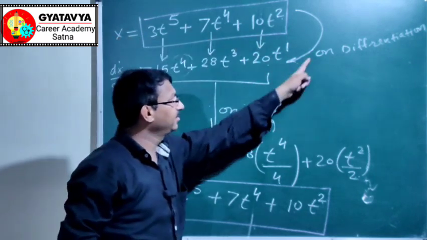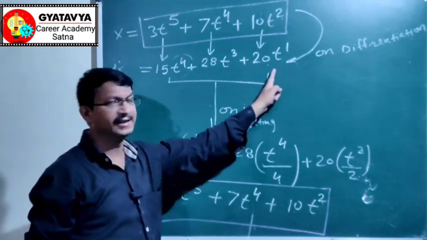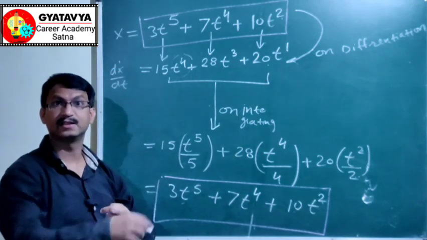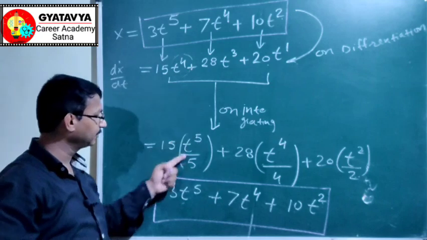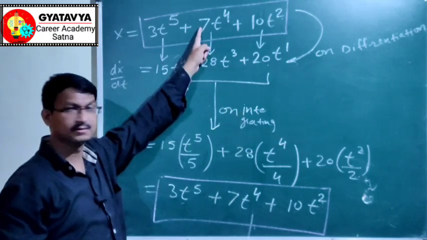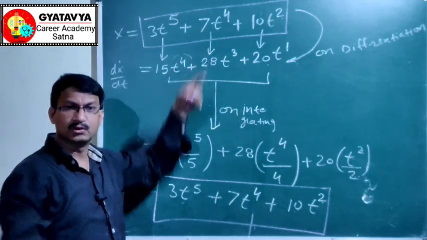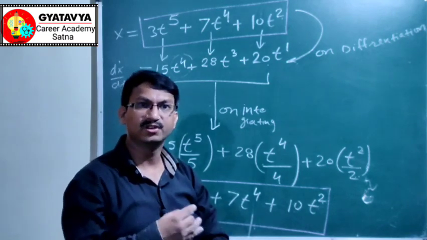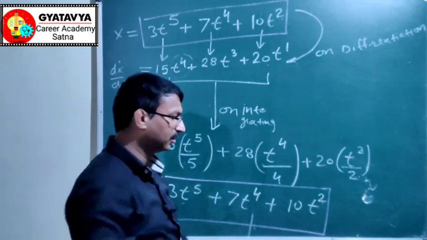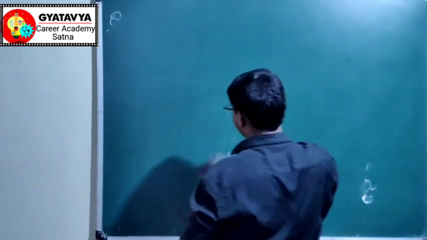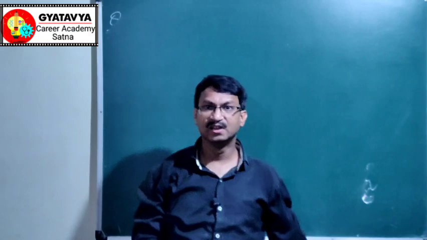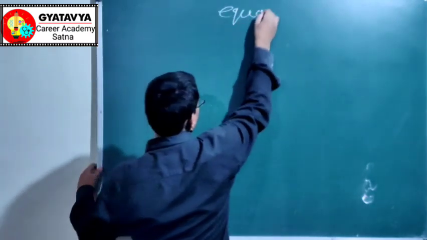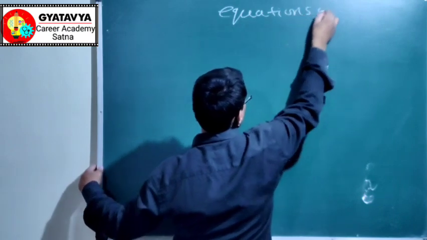If we have differentiated this term, we get this, and the reverse process is integration. If we do the reverse process, we get this. So integration and differentiation are opposite processes to each other. Studied equations of motion, and equations of motion are